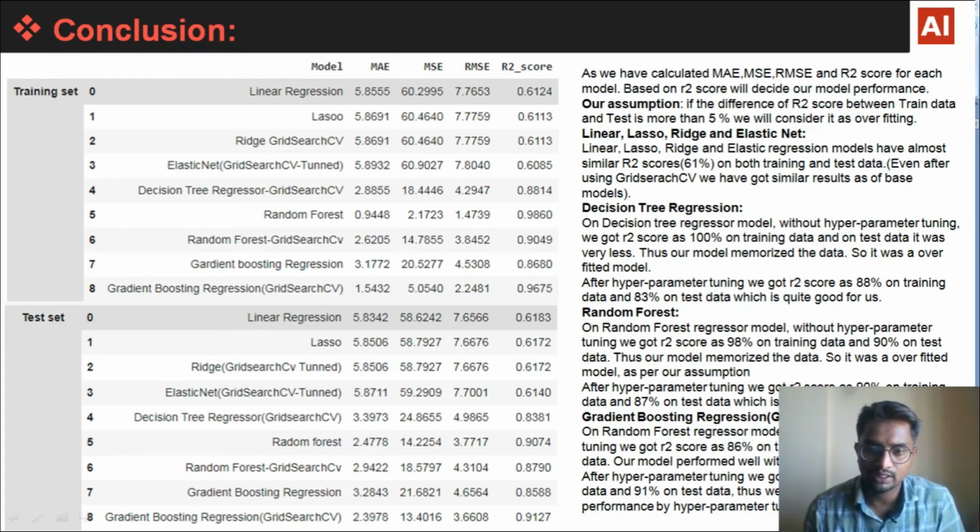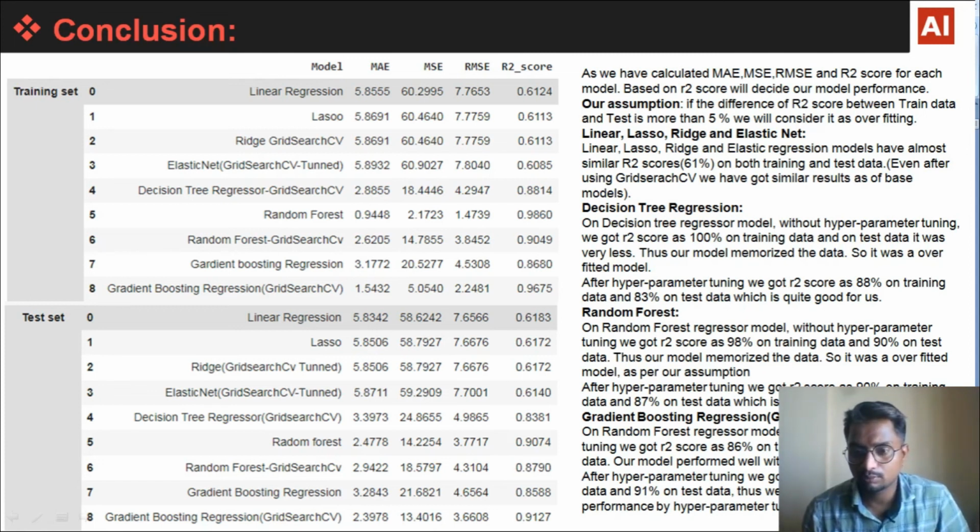The next model was random forest. On random forest regressor model without hyperparameter tuning, we got R2 score as 98% on training data, and 90% on test data. Here we can see for random forest we got 98 R2 score. As per our assumption, our model memorized the data, so it was an overfitted model.